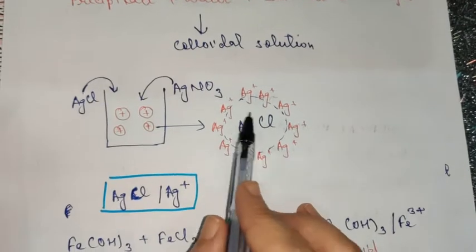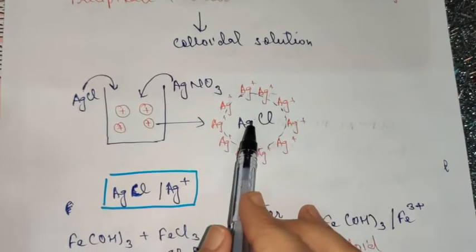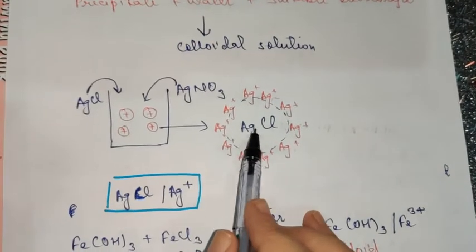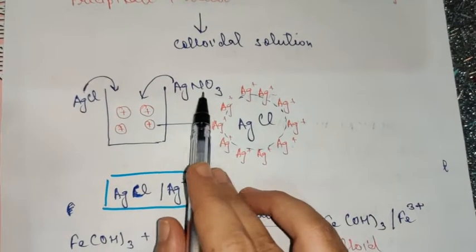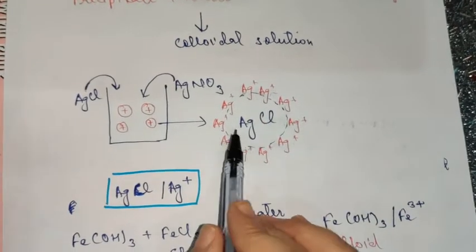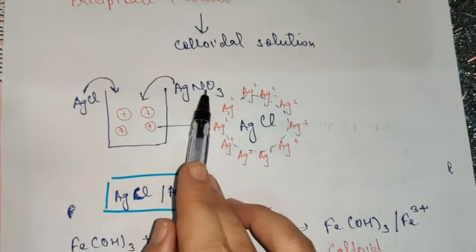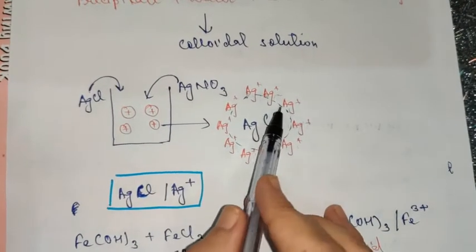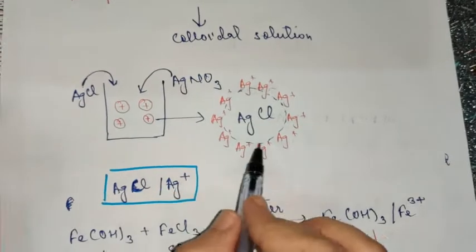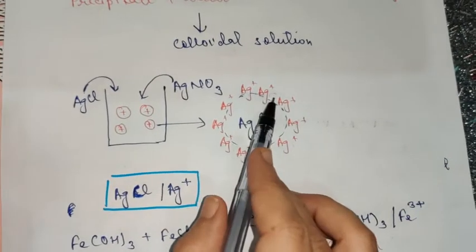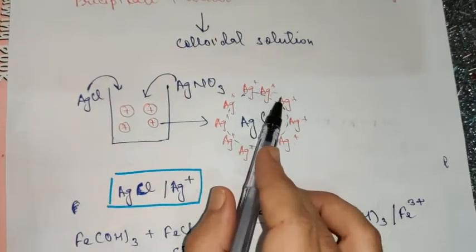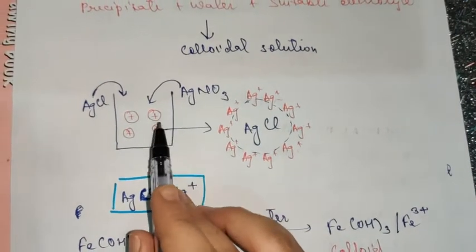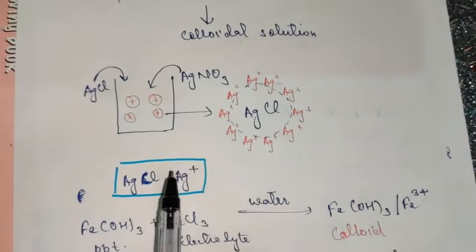So if this is the sol AgCl, you have to convert this precipitate into a colloidal sol. Then the common ion from the precipitate gets adsorbed over the surface. So what happens in case of AgCl and AgNO3? What is the common ion? It is the silver ion. So the silver ions get adsorbed over the surface of AgCl. As a result, it acquires positive charge. Now it has been converted into a positive sol, which is a stable sol now. It is represented like this.